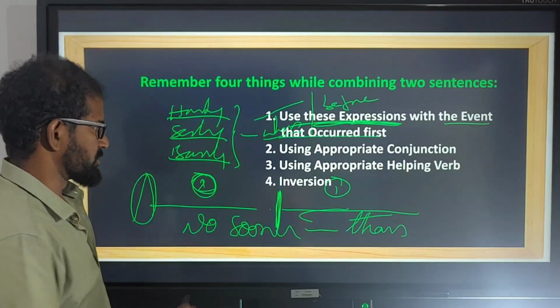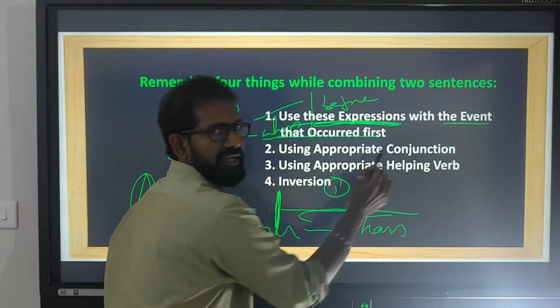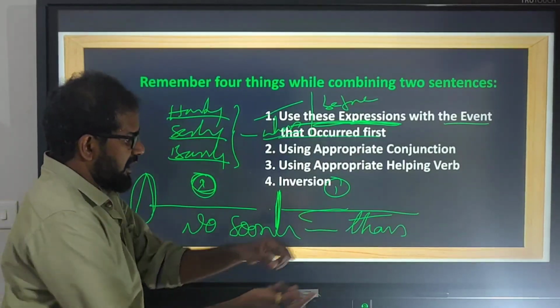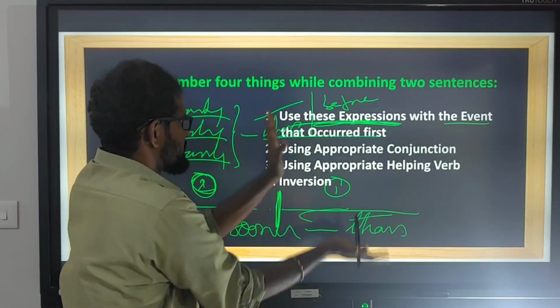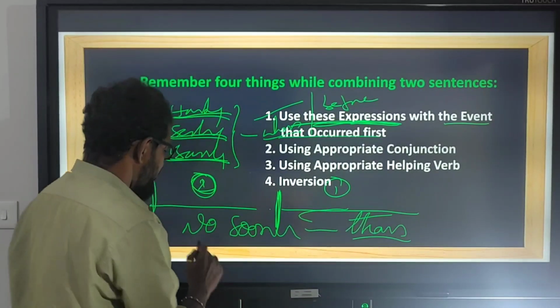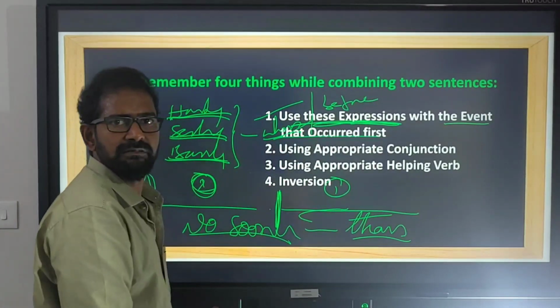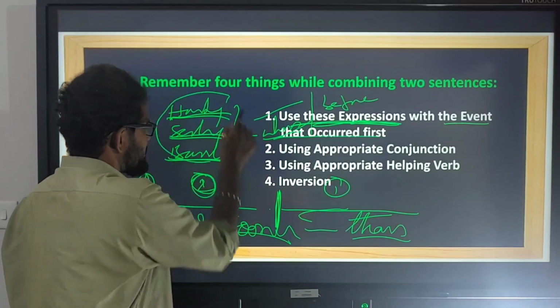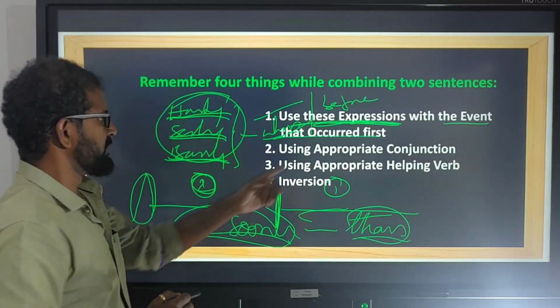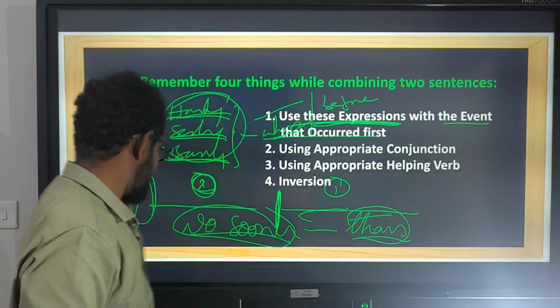So don't forget to use the appropriate conjunction, and don't change conjunctions. When it comes to hardly, scarcely, barely, don't use than. When it comes to no sooner, don't use when. When with these three words, then with no sooner.